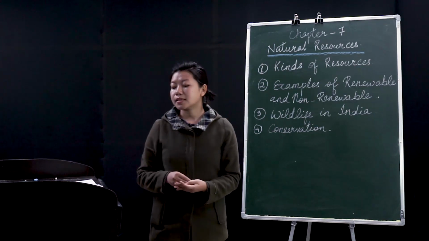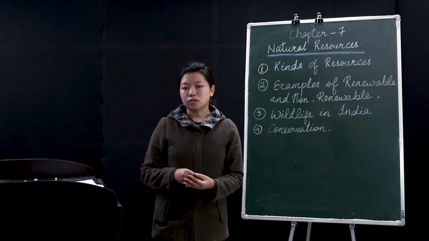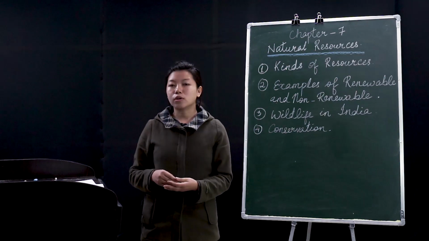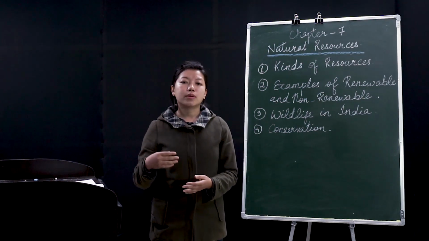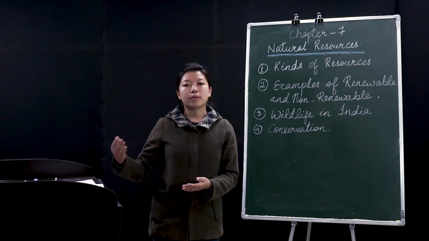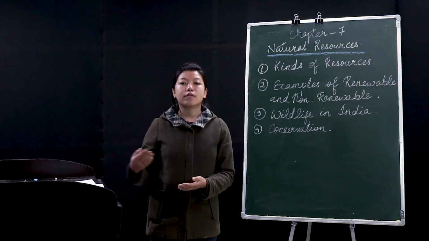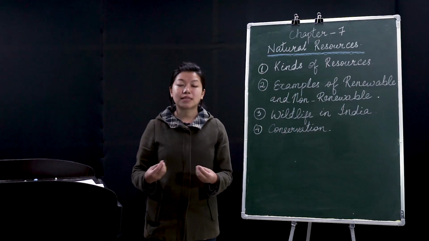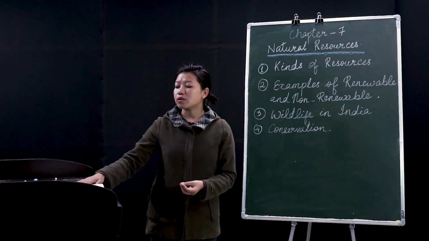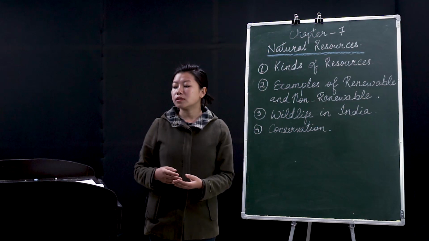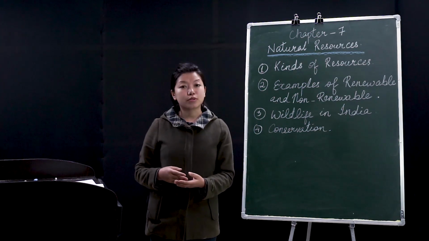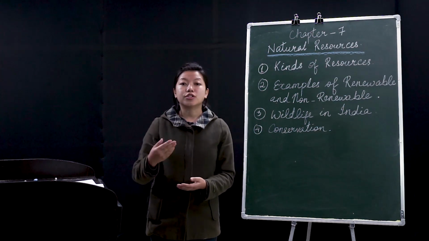Then next is water. Water is another renewable resource. With the help of water, we are able to get aquatic plants and animals, and some of them are edible. This water is also used for transportation, like ships.